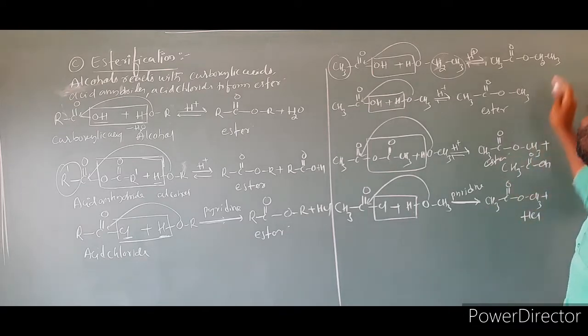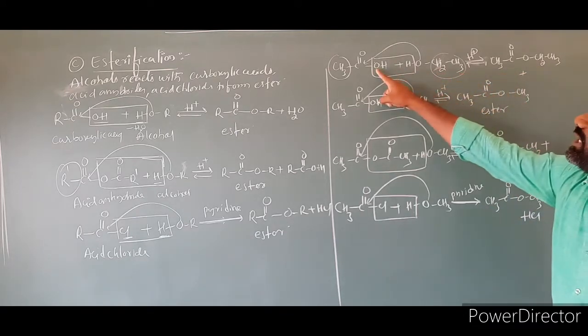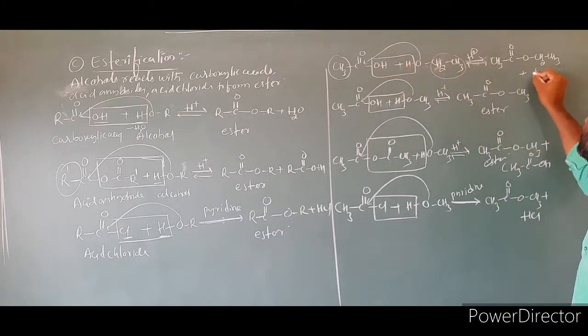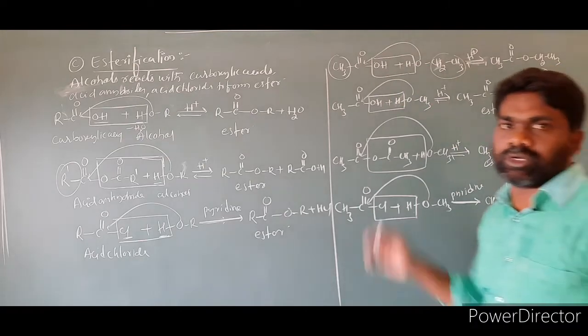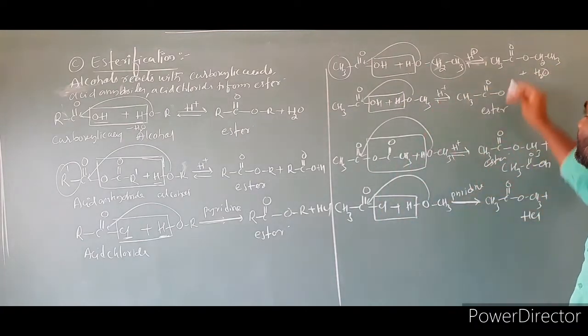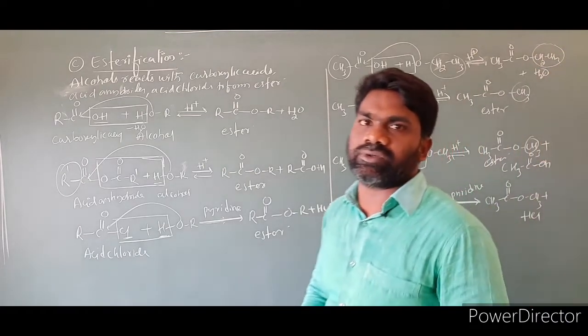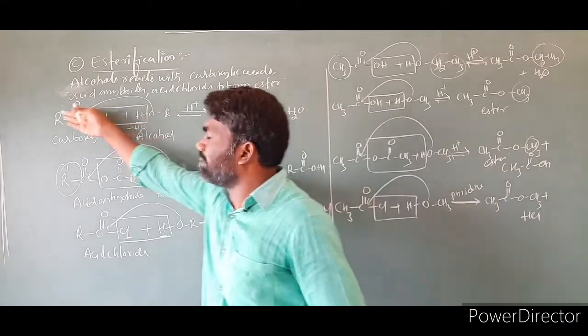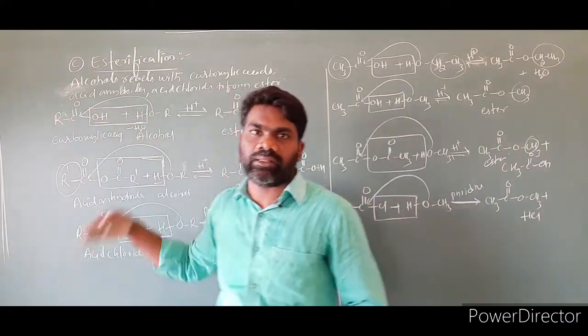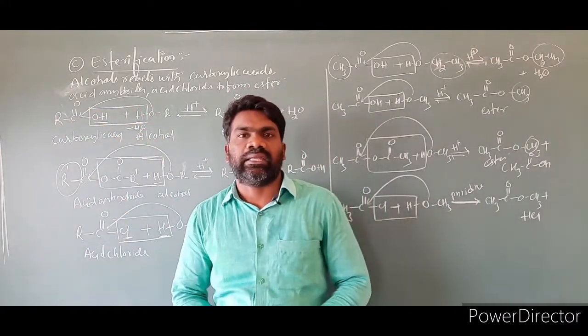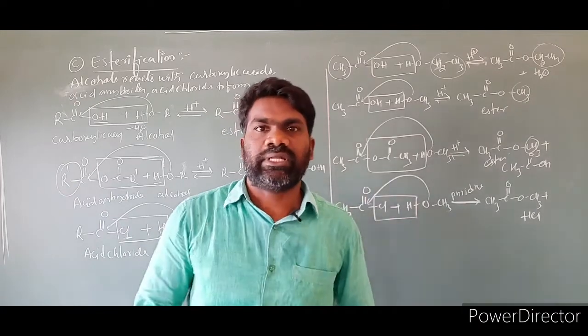CH2CH3. Isn't it? What is the byproduct? OH and H in the form of H2O. So this is the product formed in the reaction. If you compare these, here C2H5 is there, in the remaining cases CH3 is there. So if the alkyl group changes, the product also changes, depending upon the type of alkyl group taken in the form of R. So this is an esterification reaction. Esterification reaction in the sense